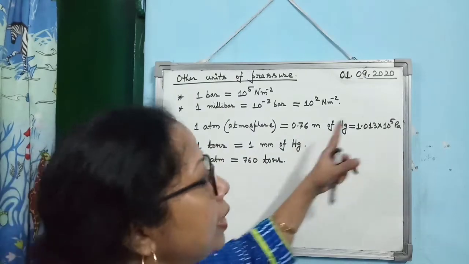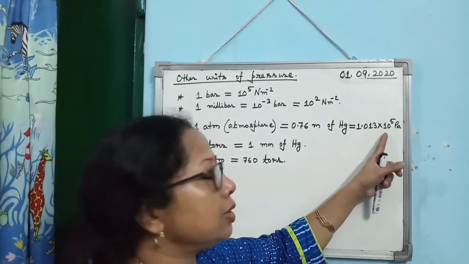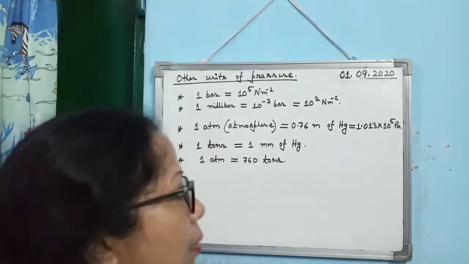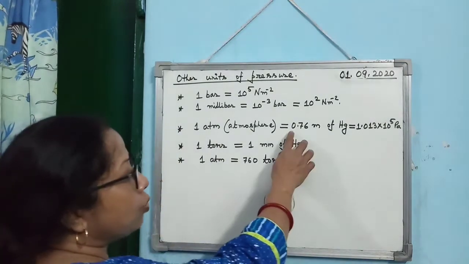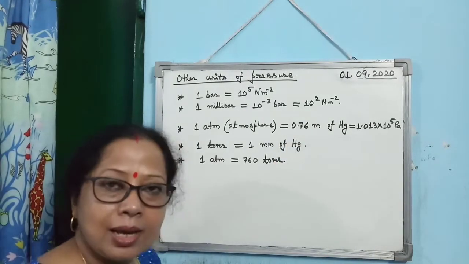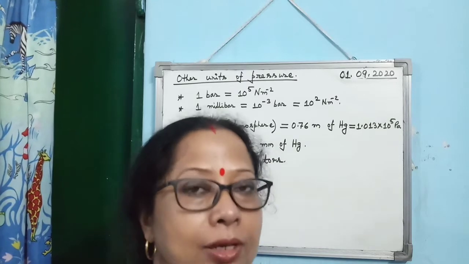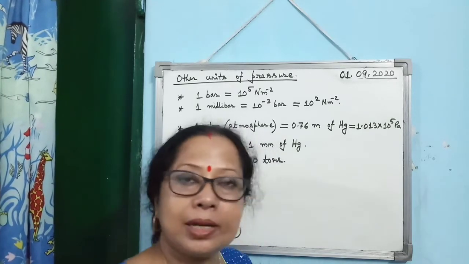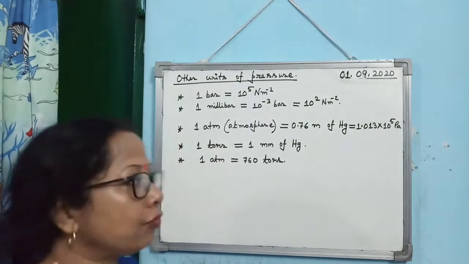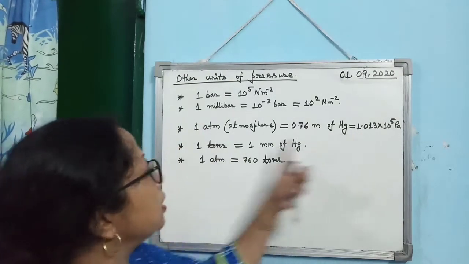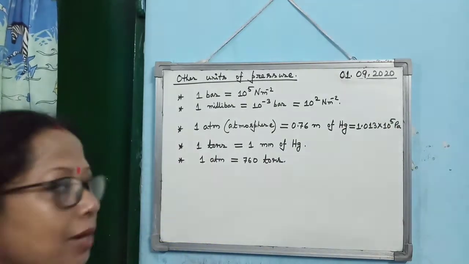And if you convert it into Pascal, then it comes 1.013 into 10 to the power 5 Pascal by using the formula H rho G. H will be equal to 0.76 meter. Density of mercury is 13.6 into 10 to the power 3 kg per meter cube, and the value of G is 9.8. Okay, so by using that formula one can find out what is 1 atmosphere. 1.013 into 10 to the power 5 Pascal.